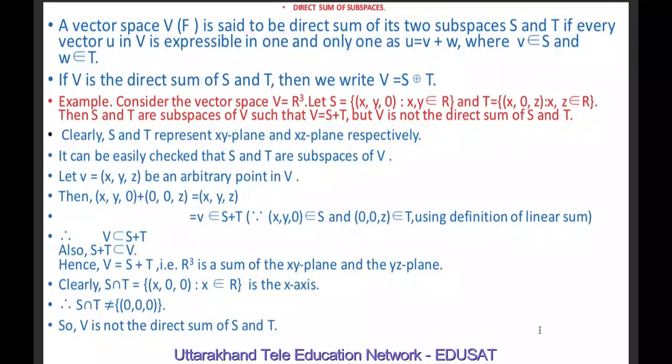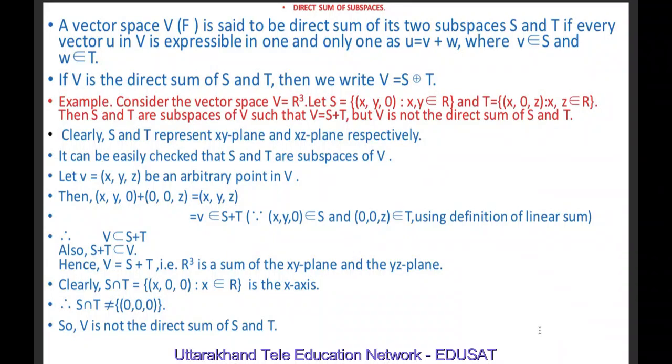Now, direct sum of subspaces. Direct sum of subspaces is different from linear sum of subspaces. Direct sum means a vector space V is said to be a direct sum of its two subspaces S and T if every vector u in V is expressible in one and only one way as u equal to v plus w, where v is an element of S and w is an element of T. If V is the direct sum of S and T, then we write V equal to S direct sum T.